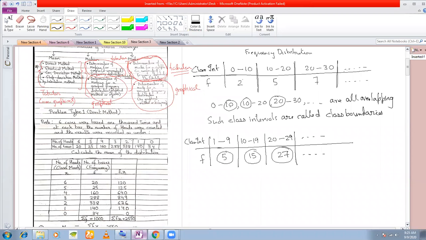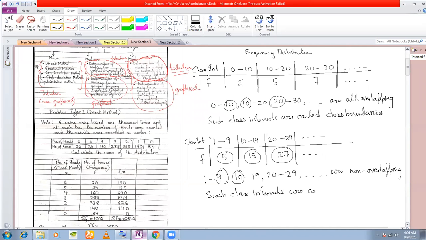But here what are the class intervals? The class intervals are 1 to 9, 10 to 19, 20 to 29 and so on, and they are non-overlapping. If you see, they don't overlap. If you see 1 to 9 and then start from 10, it does not start from 9. So such class intervals are called what? Can you tell me what these are called?